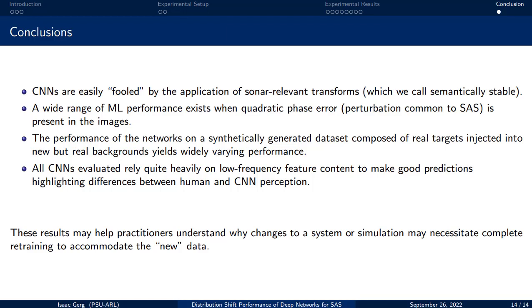3. Machine learning performance on a synthetically generated dataset varies widely across the networks, but networks pre-trained using ImageNet fare the best. 4. All convolutional neural networks evaluated heavily rely on low-frequency image content to make their prediction, and this is a noted difference between human operators and CNNs in terms of their perception.